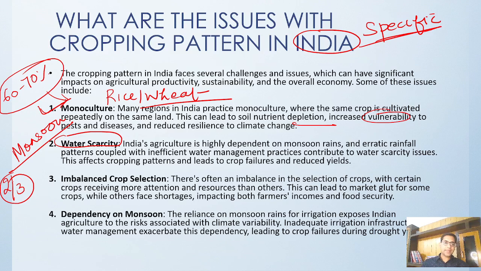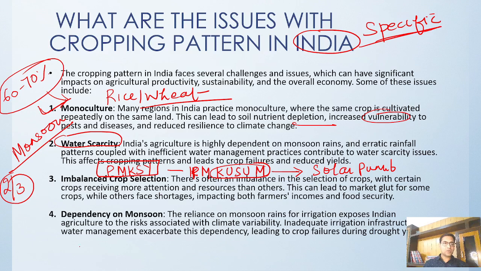So right now, the Pradhan Mantri Krishi Sinchai Yojana provides loans for irrigation, and there is the PM Kusum scheme. PM Kusum is related to providing solar pumps to remote areas, so that they can put up a solar pump and extract the groundwater.